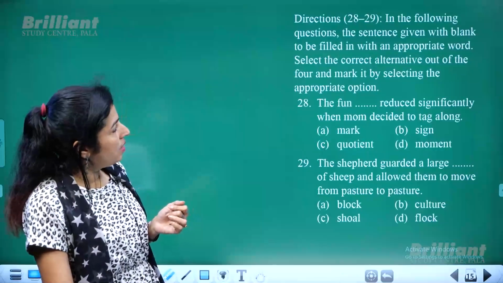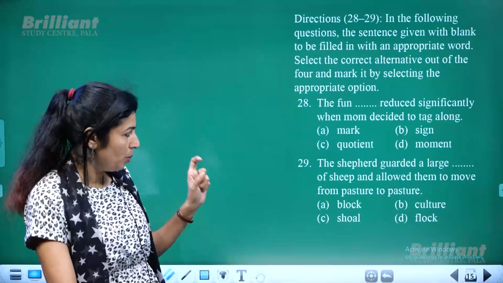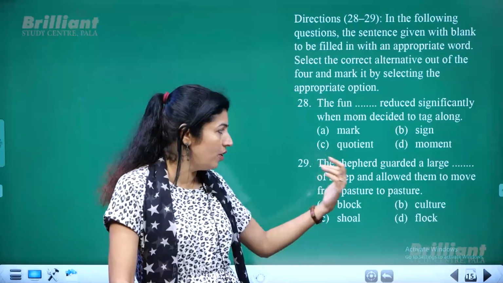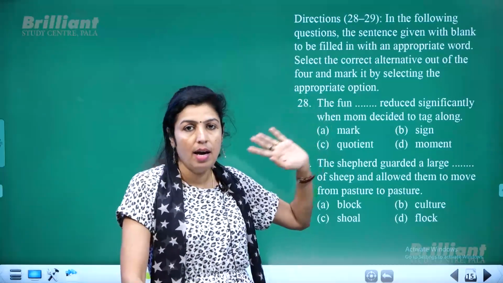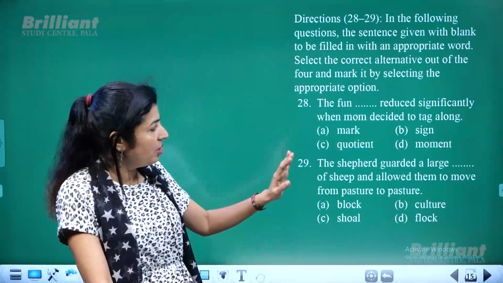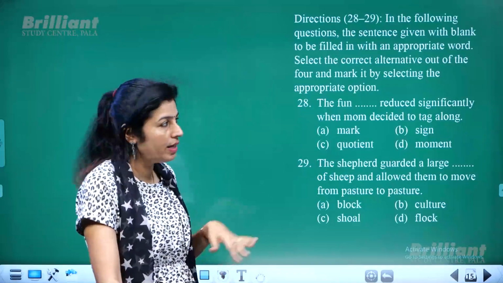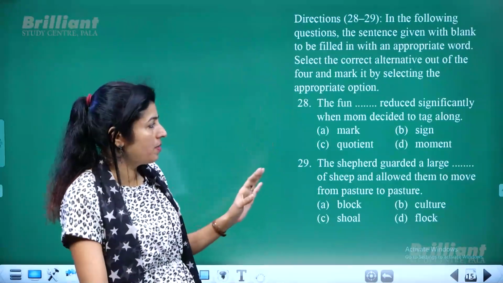Now next is, in the following questions, a sentence is given with a blank to be filled with an appropriate word, thereby making the sentence correct. Okay. The fun dash reduced significantly when mom decided to tag along. Okay. The fun dash, a suffix must be used.